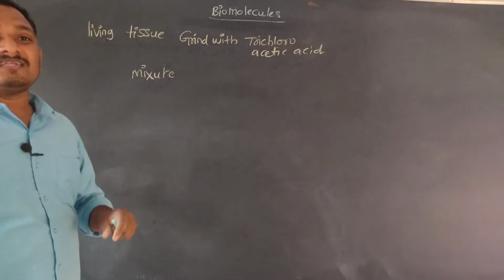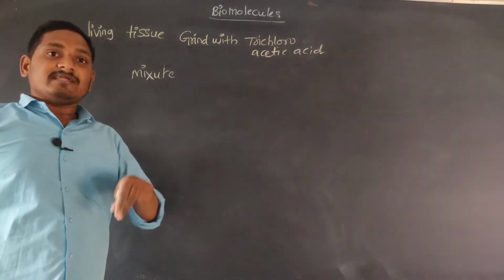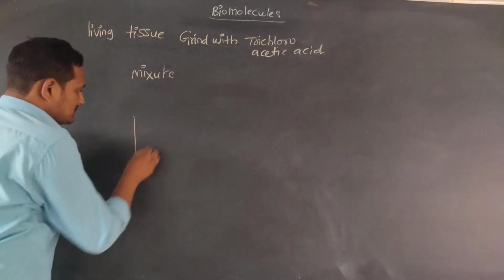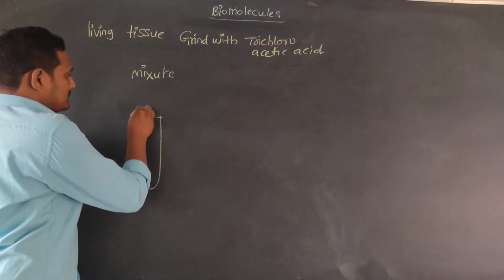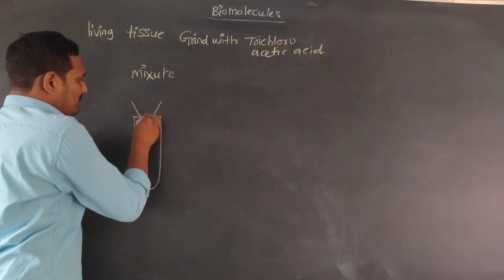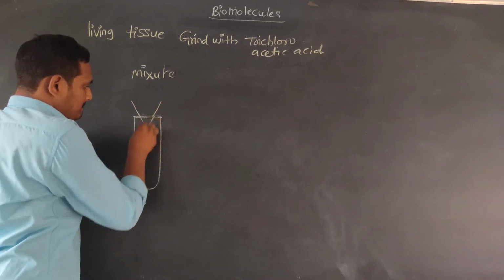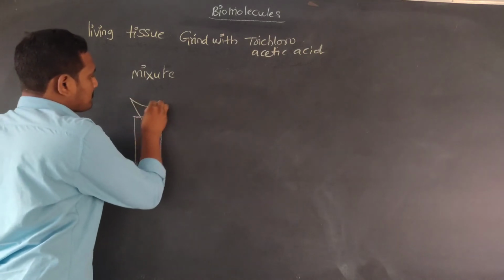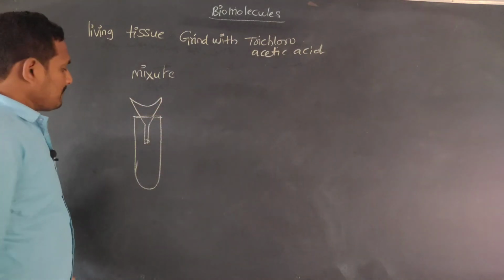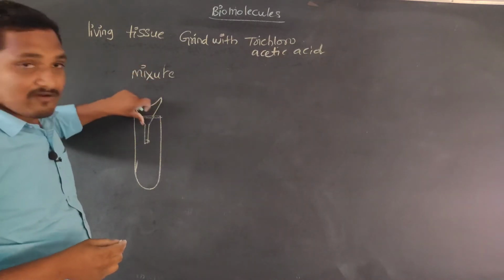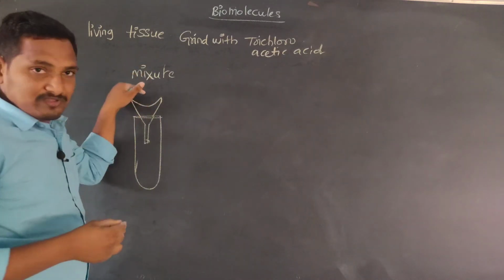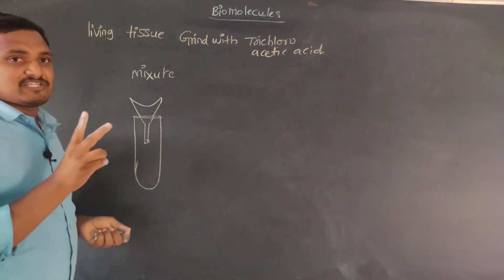That mixture we have to filter using a funnel and test tube. This is the test tube, this is the funnel, and we pour this mixture into the funnel. We will get two fractions.